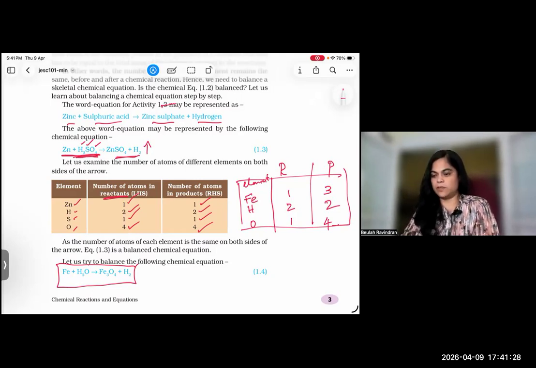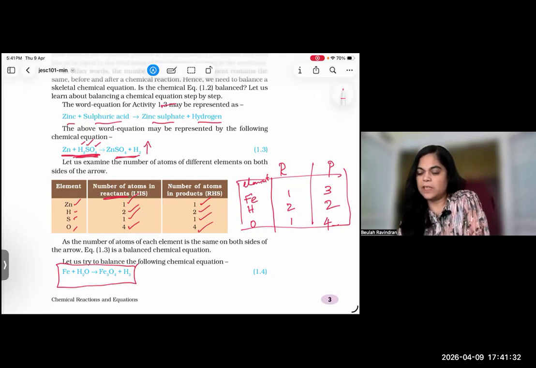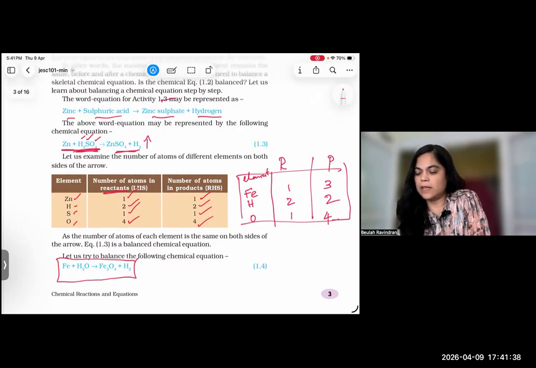So you have to tally this, right? There are 3 iron. How are we able to tally this? Then oxygen is also 4. So we have to tally like this.